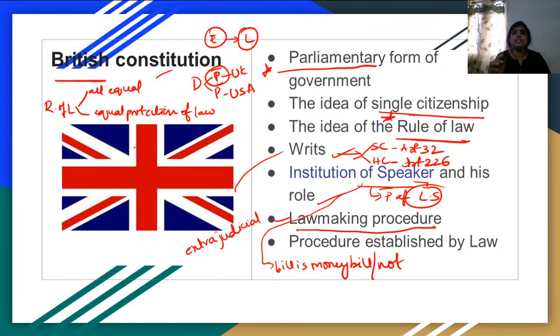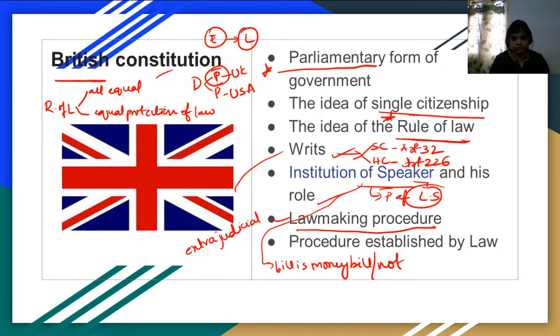Like how we are going to make a law, we'll write a draft, we will present it to the cabinet, and after the discussions they will send it to the president, and from the president it will come to the parliament. It needs to be passed in the two houses, then it will go to the president, and if he signs, it will turn into a law or act. This process also we have taken from the British Constitution.